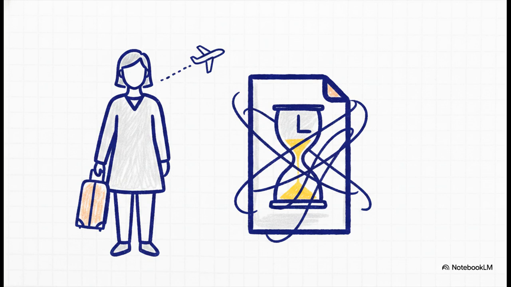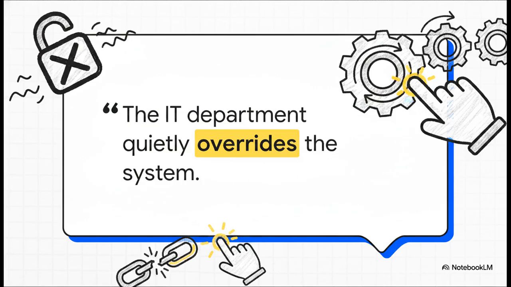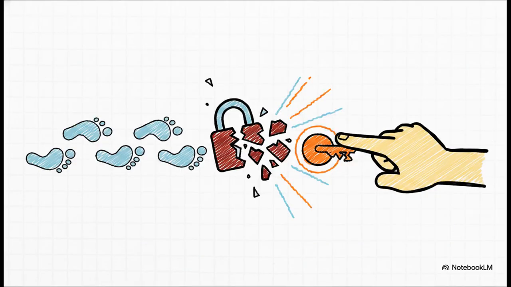Put on your auditor's hat for a second. A VIP manager is traveling and an order is stuck. The ultimate auditor's red flag? The IT department quietly overriding the system for an IT force approve. This dangerous workaround completely destroys your digital audit trail and blatantly bypasses all established controls.